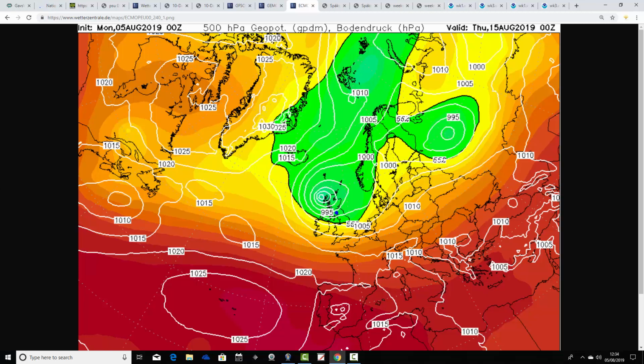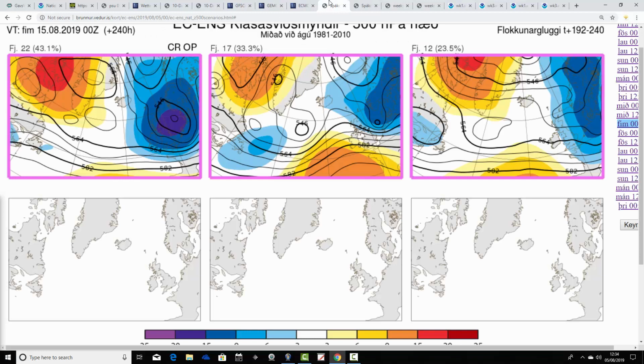We've got the 995 isobar there, that's 990, so that would be 985. So right in the centre of this little low, just there, that would be around 980 millibars to the northwest of Scotland. That is autumnal. It's a very, very deep area of low pressure for the middle of August. So that would bring a risk of gale force winds to northern and western parts of Scotland. And all the time just looking very unsettled and rather cool up to day 10.